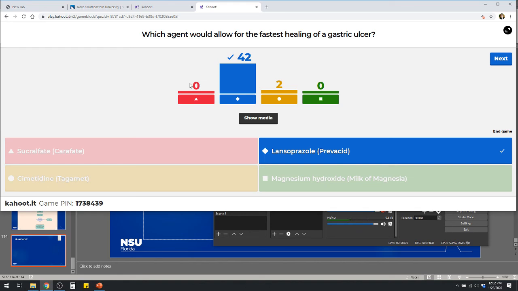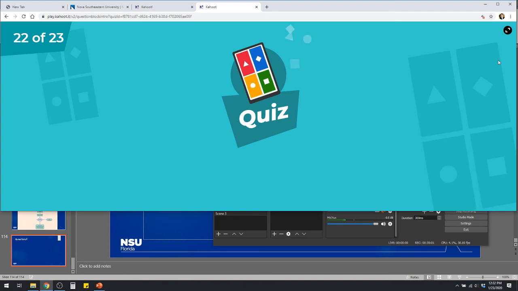So this is 4. Carafate can be a useful add-on, but it's not going to be the thing that really does that. And then the issue with magnesium hydroxide, it's going to be very limited. Antacids are only going to work as long as they have that buffering capacity. Once they've been neutralized, that's it, right? And then magnesium hydroxide is more likely to cause constipation or diarrhea. Diarrhea, right? It's hyperosmotic. Okay.